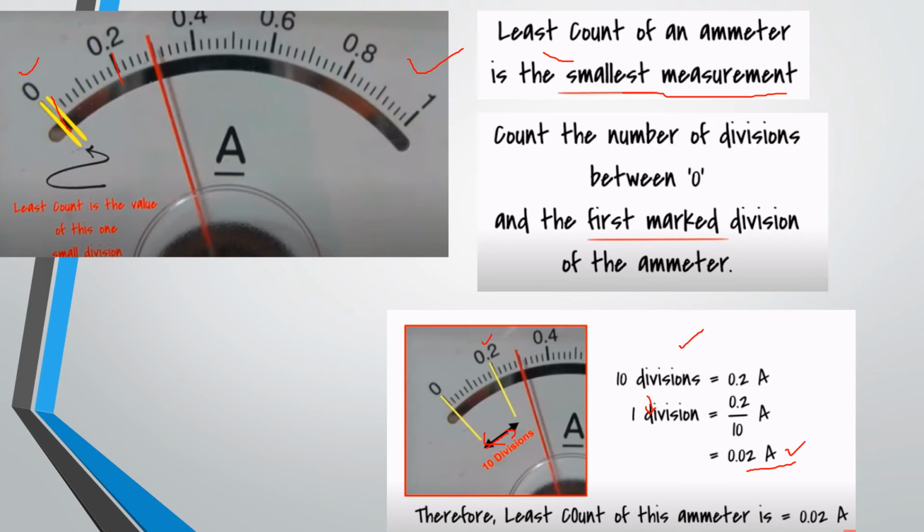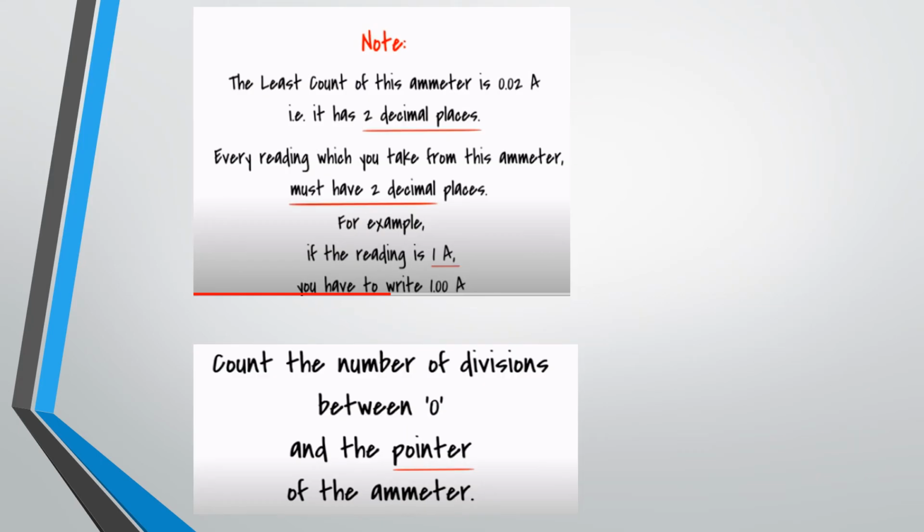Again, I repeat: we have to count from 0 to the first line of the marked division. So how many lines are here? 10 divisions. Then 10 divisions is equal to the first marked value, 0.2 ampere. So 1 division is equal to 0.2 upon 10 ampere, which gives 0.02 ampere. That is the least count of this device. It may vary for different ranges of an ammeter. Got it? We'll discuss it in detail in the next slides.